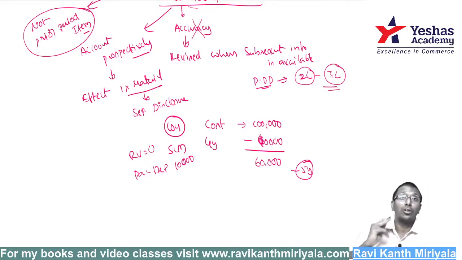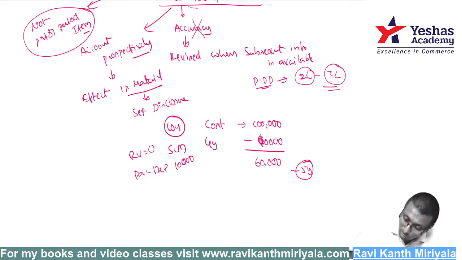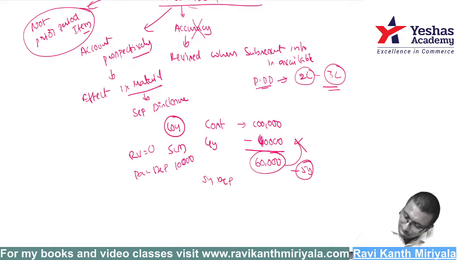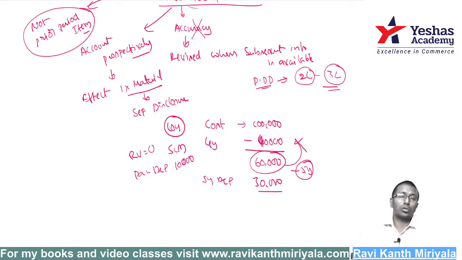It will work only for 2 more years. 2 more years means what should I do? E30, 60,000 rupees should be depreciated prospectively. Change in life. I thought 10 years, but it has become how much? 6 years only. Now you should not go back and correct it. No, not required. So 5th year depreciation is equal to how much? 30,000 rupees. That's it. That is what you are supposed to do. Next year also 30,000 rupees you are supposed to do it.